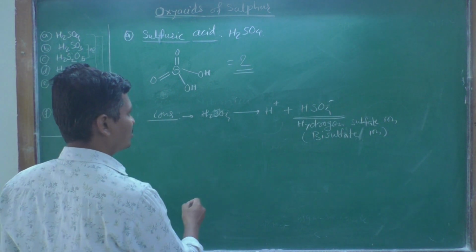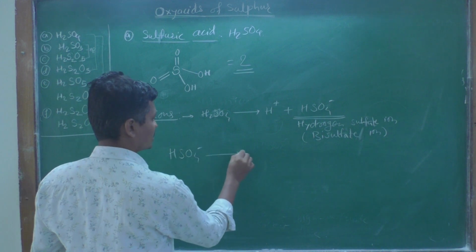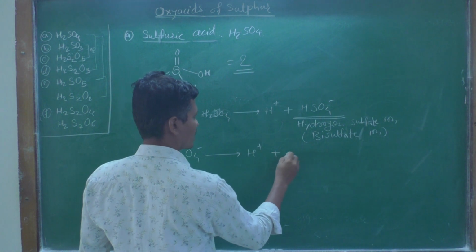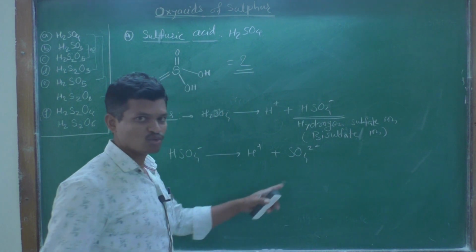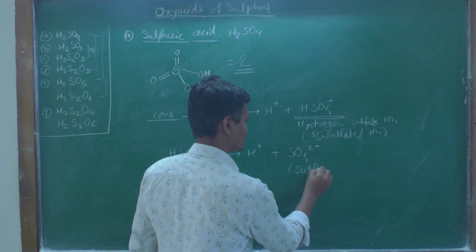Okay, and when this HSO4 minus ion undergoes a second dissociation, it gives another H plus and SO4 2 minus ions. These SO4 2 minus ions are called sulfate ions.